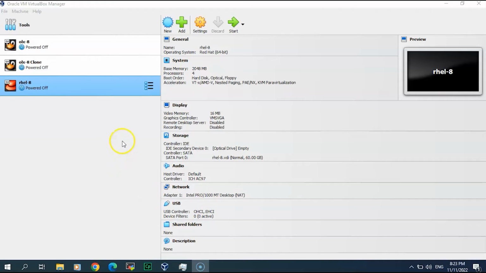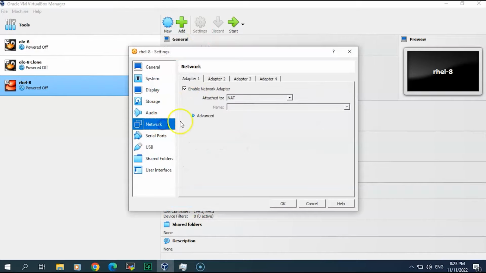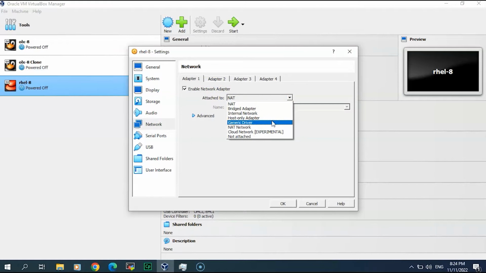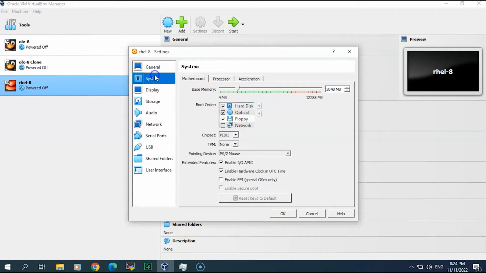After we have set up and installed the Red Hat, now we will do the post installation. In my lab, as usual, I will do a static IP for this, so I will click in the settings. I will check the network setup. Instead of NAT, I will use host only adapter that will allow me from my client to connect to this RHEL.